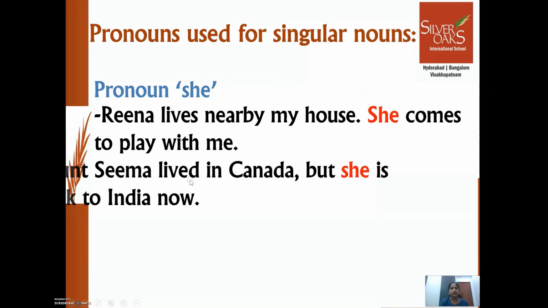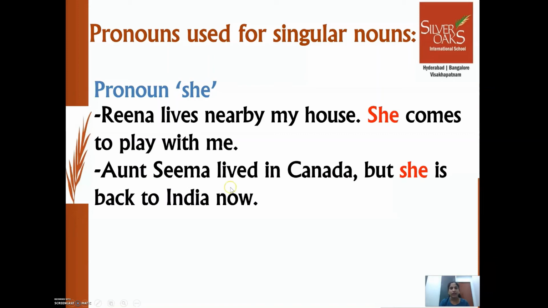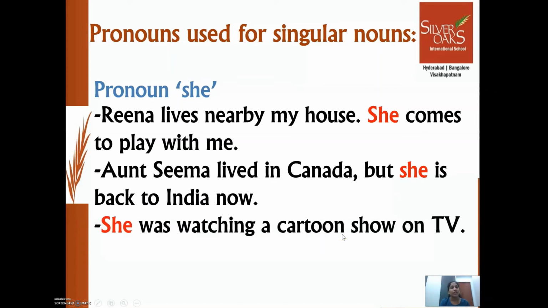Next sentence. Aunt Seema lived in Canada, but she is back to India now. So this sentence is talking about Aunt Seema, who is a woman, a feminine noun. So instead of repeating the naming word Seema, we replace it with she. Let's see the next example. She was watching a cartoon show on TV. So pronoun she is used in place of a feminine noun which is singular.